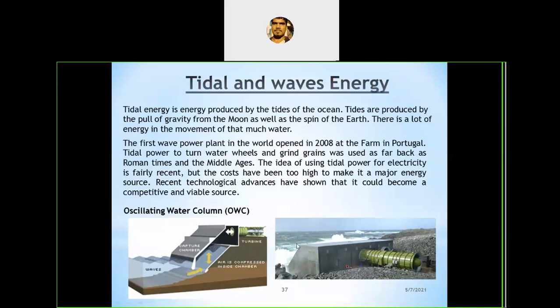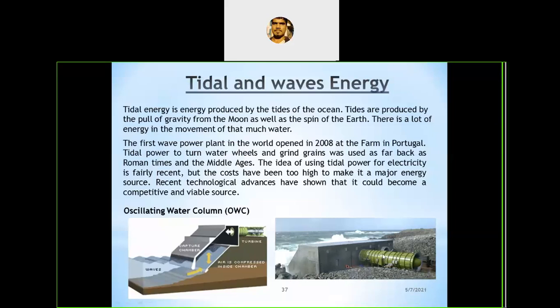With constructing some installation, this is the plant installed near the bay or beach, and this is a turbine. Green color is the turbine, and here we can convert one form of energy into another form of energy.